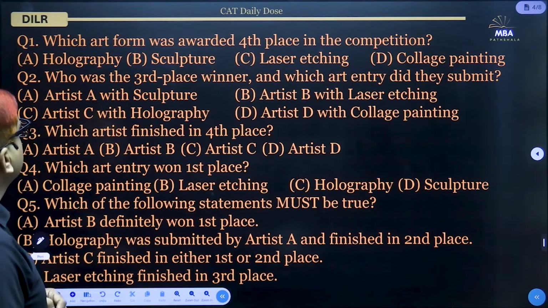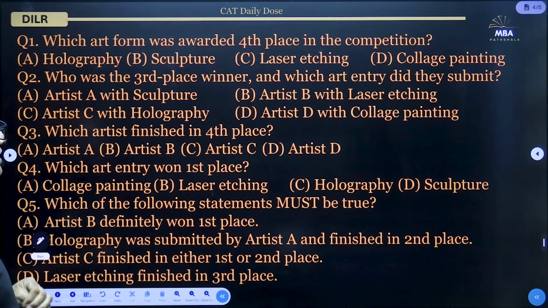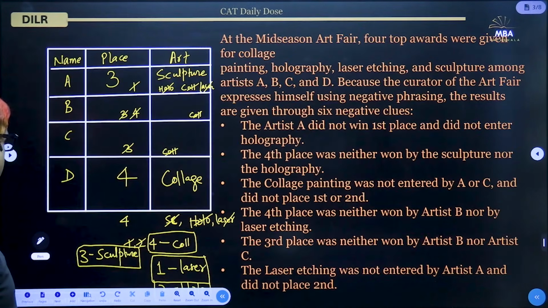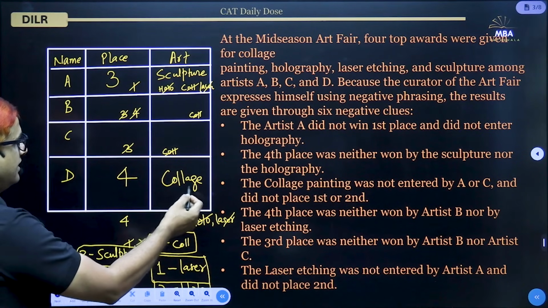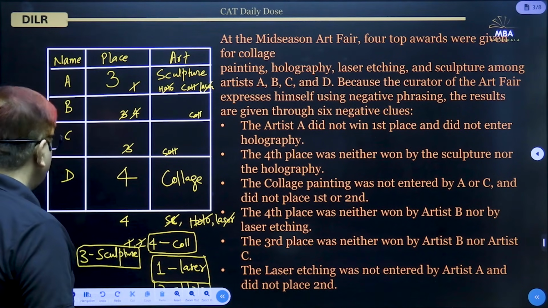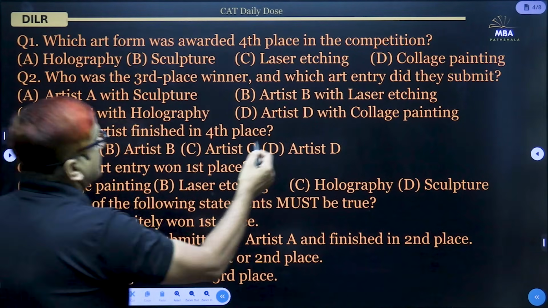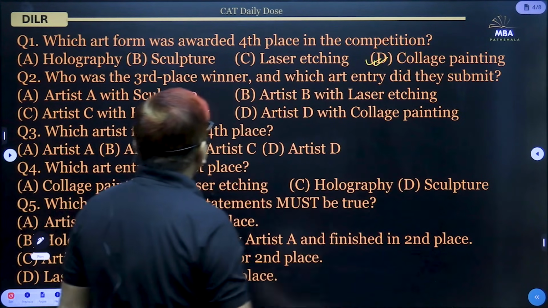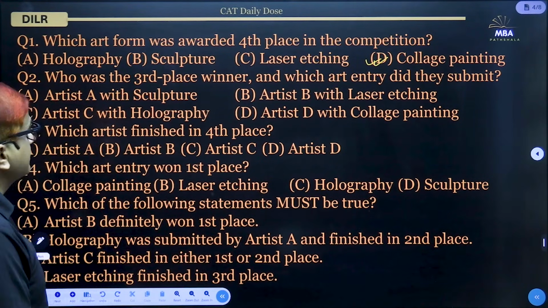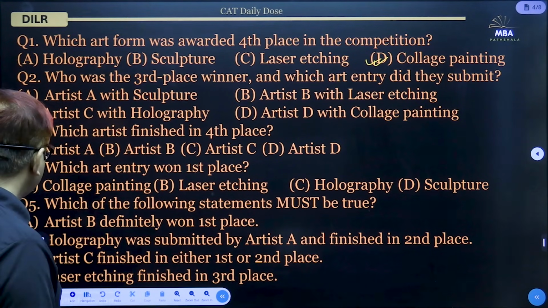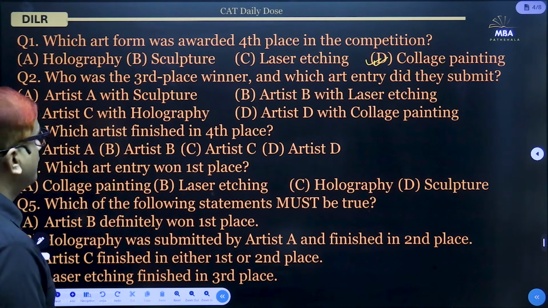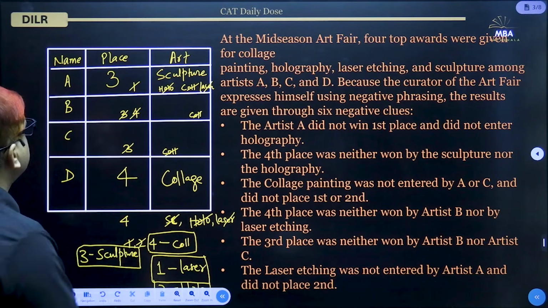So the first question is, which art form was awarded fourth place in the competition? Now we can see that the fourth place in the competition, it is collage. So the answer will be collage painting. The second question, who was the third place winner and which entry did they submit? So who was the third place winner? That is decided.